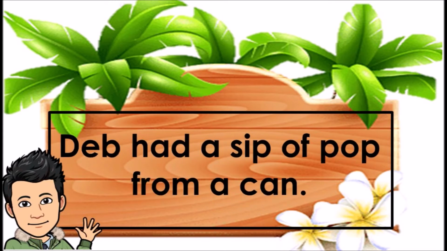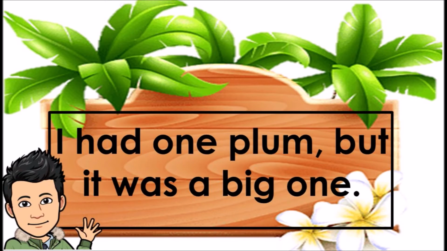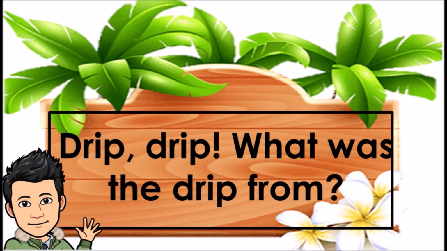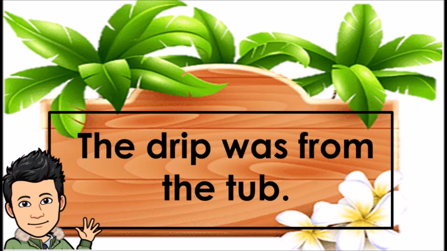Deb had a sip of pop from a can. I had one plum, but it was a big one. The plum had been on a twig. Drip, drip. What was the drip from? The drip was from the tub.